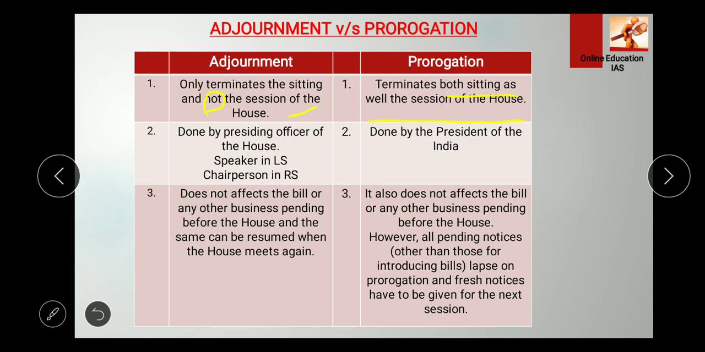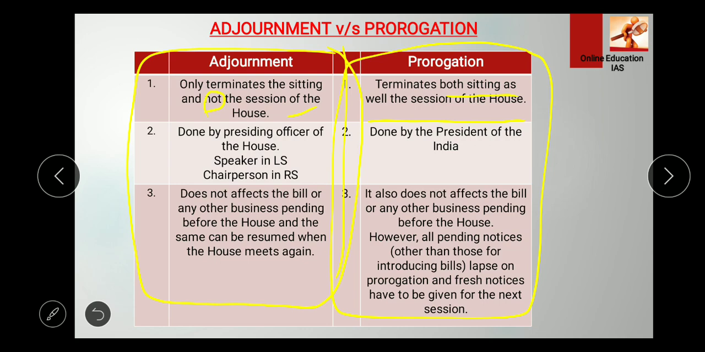So from this table you can get a clue about the adjournment part only and the prorogation part only. Okay, because these are the topics I have shortlisted. These are asked directly. You do not have to memorize or recall each and everything in the parliament chapter, right?